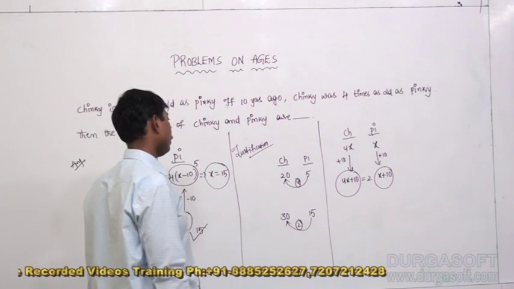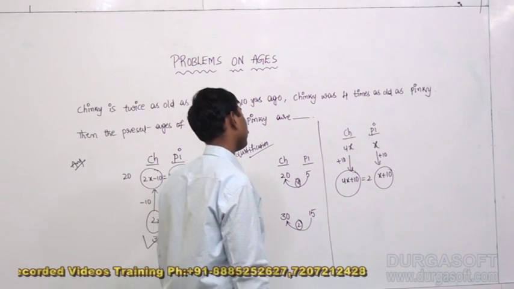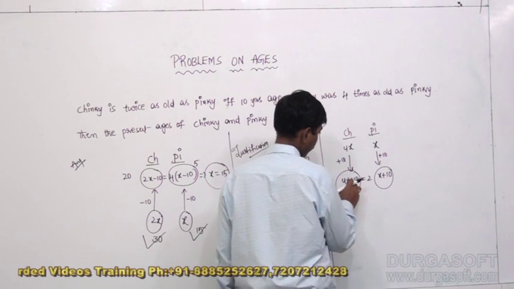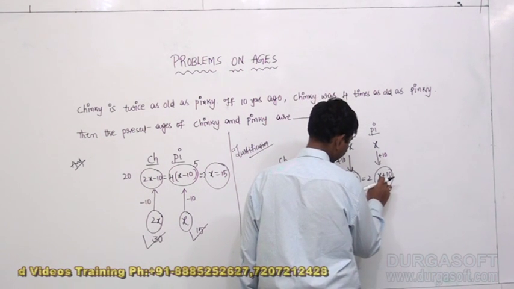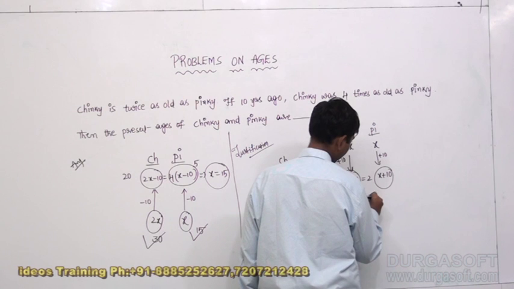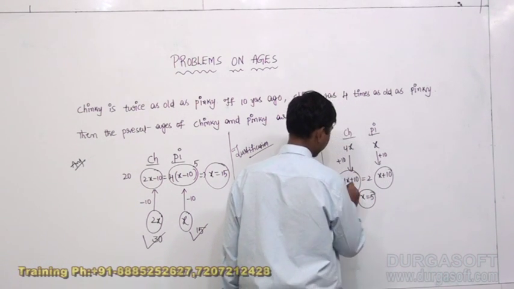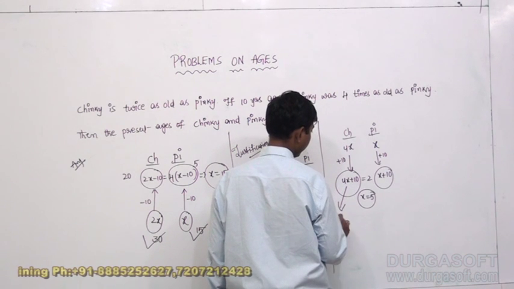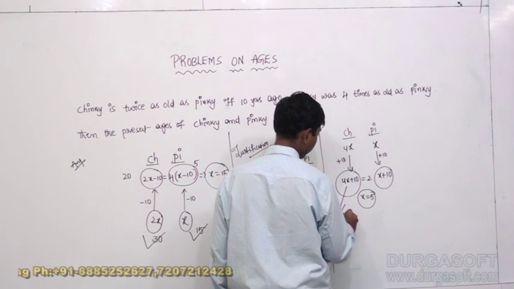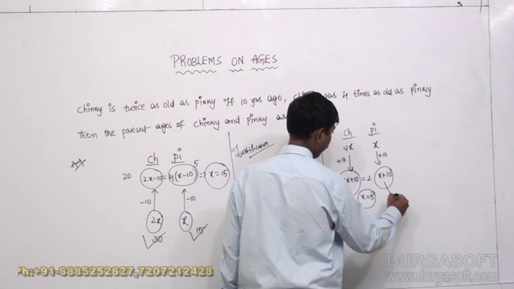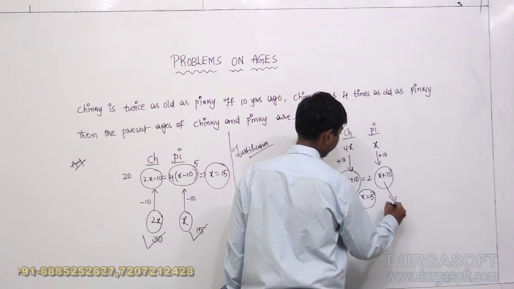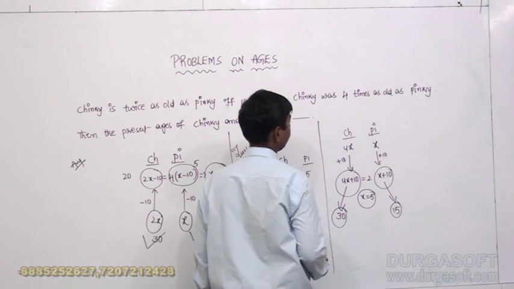If you simplify that equation, 4x plus 10 equals 2x plus 20, and you get x equals 5. x equals 5 means the present age of Chinky is 20 plus 10, 30. The present age of Pinky is 15. Here also we came to know 30 and 15.